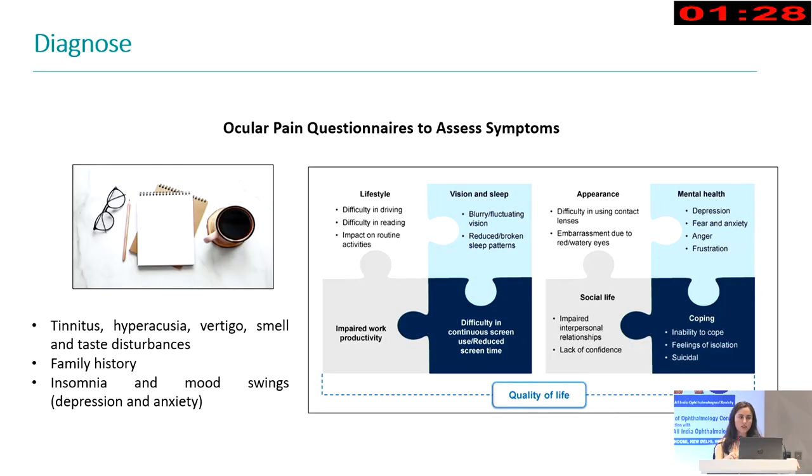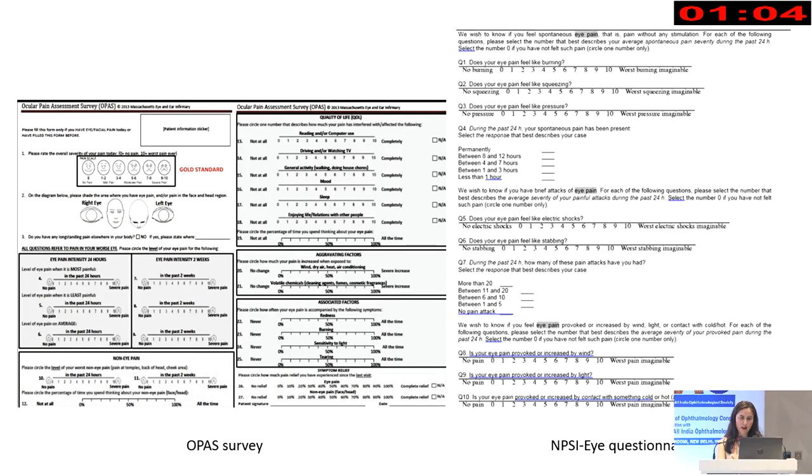It will be important to talk with them and even use ocular pain questionnaires to check the status, because they will have a low quality of life, and sometimes they will tell you that they also have problems of insomnia, mood swings, tinnitus, vertigo, things that do not correlate to the typical symptoms that our other patients have. Here you have some examples of pain questionnaires that you can adapt.